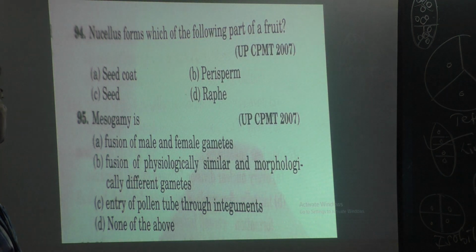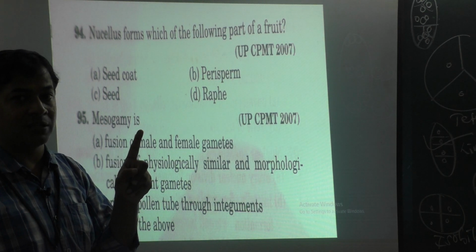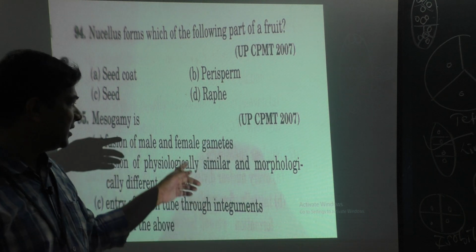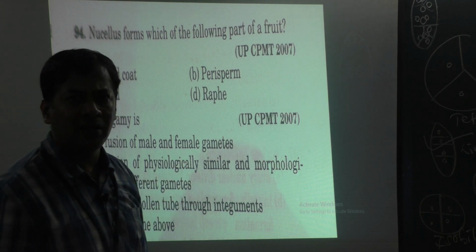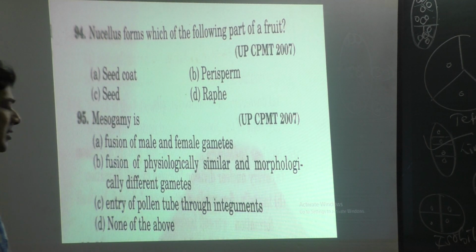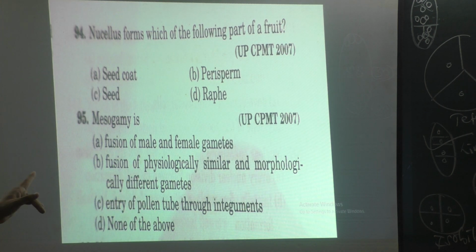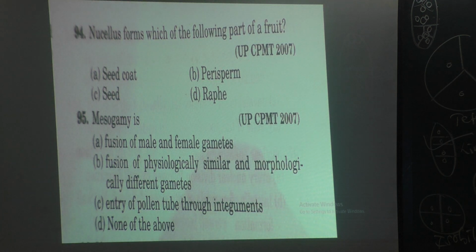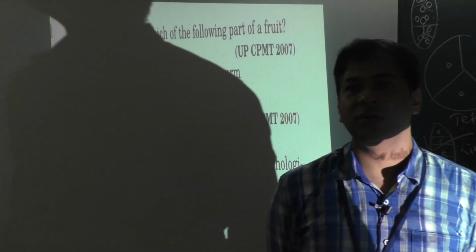Mesogamy, this is a repeated question, but this question is different. They have asked different options. Mesogamy, porogamy, chalazogamy, siphonogamy, we learnt in the last class. It is not there in the textbook, but they have asked so many questions on this. Mesogamy options: fusion of male and female gametes, fusion of physiologically similar and morphologically different gametes, entry of pollen tube through integuments, none of them. It is definitely option C, entry of pollen tube through integuments.